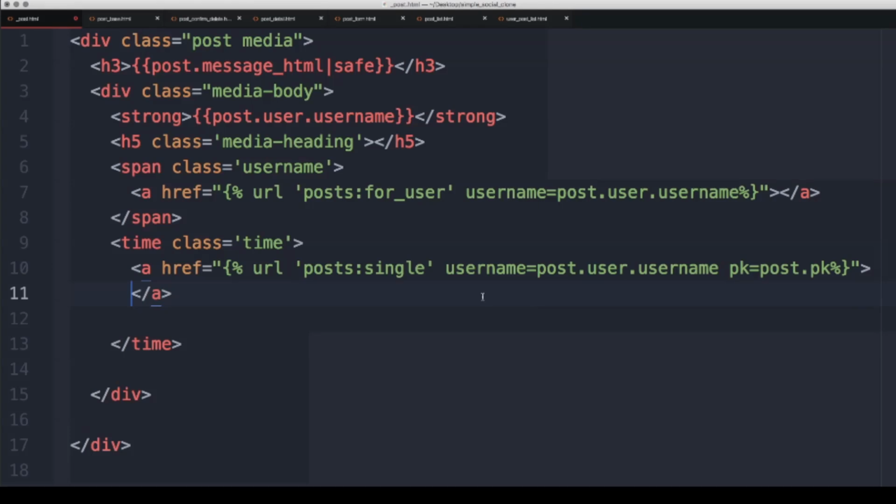And we can close that off in case it's getting too long, and that will end that time. Then what we should do is paste this whole thing inside of the heading 5. So let me grab that closing tag and paste it right here. There we are, and then we have our div tags. Let's continue on right after this h5, and we are going to create a new div, and we'll give it again the class media-footer.